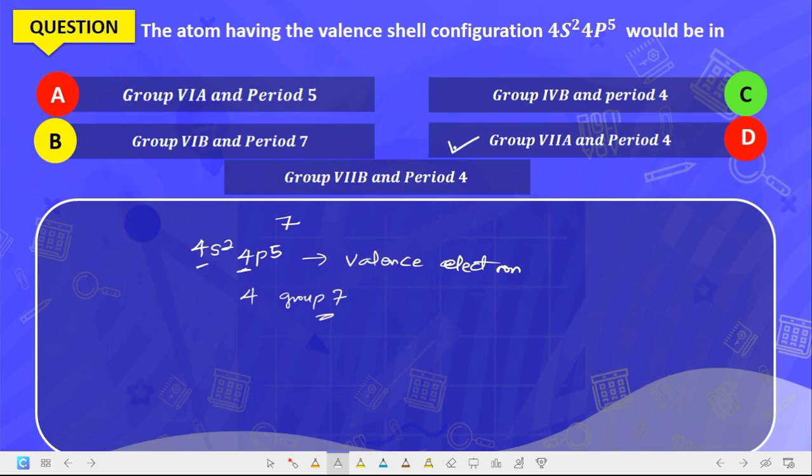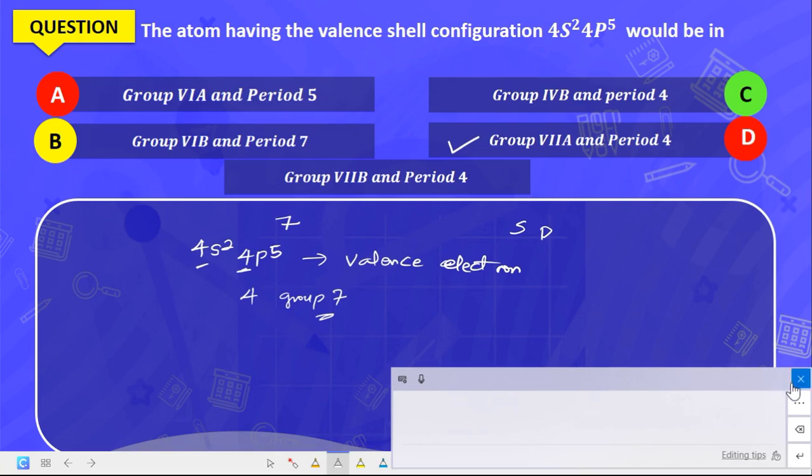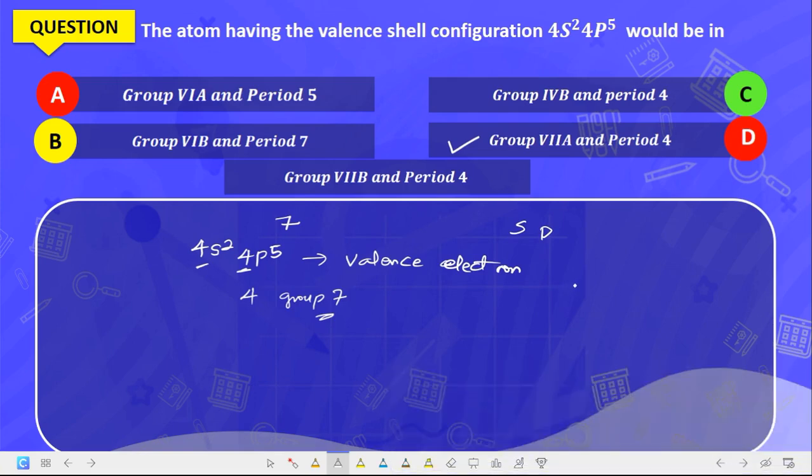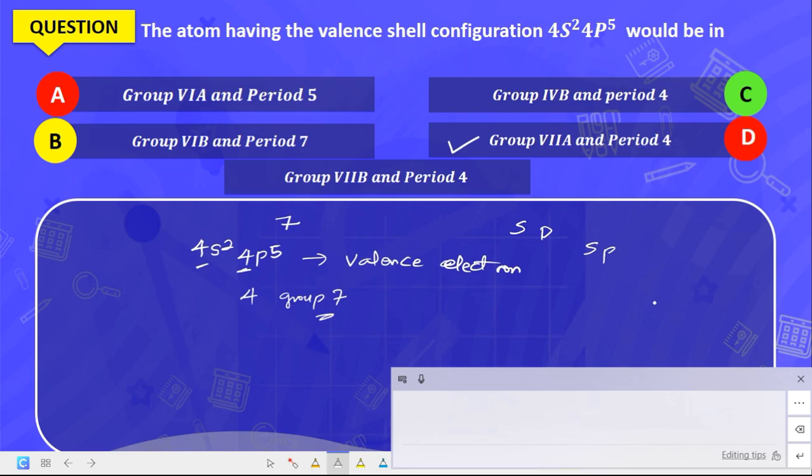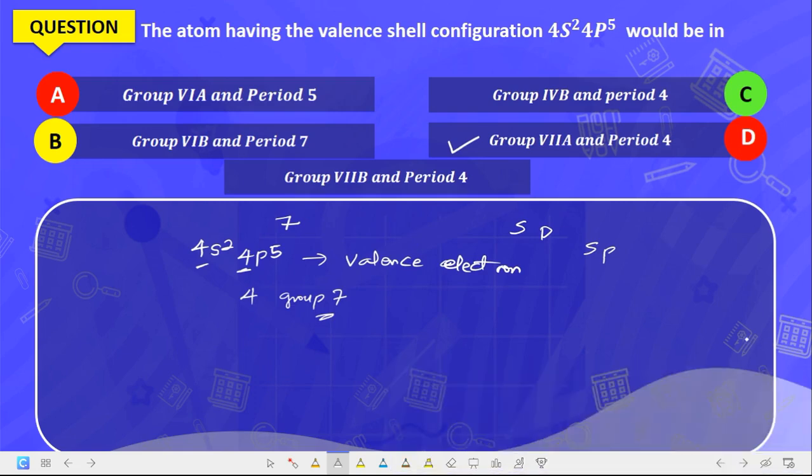The transition metals are the ones that have either d or f. Are you getting it now? So it is group 7A. Another way you can know is that whenever an element ends in the s and p orbitals, it's in group A. Anyone that ends in the s and p orbitals is in group A. Now let's take the next question.